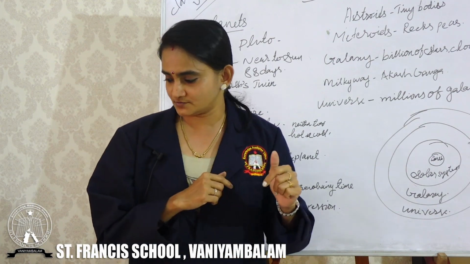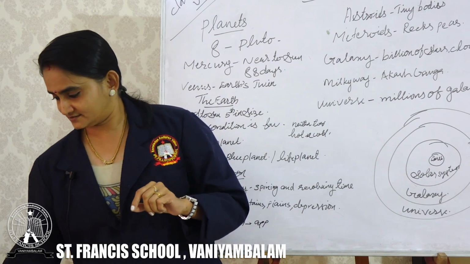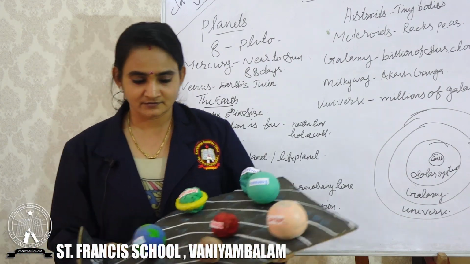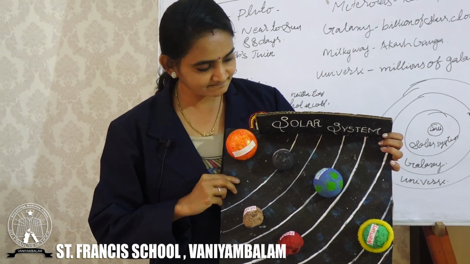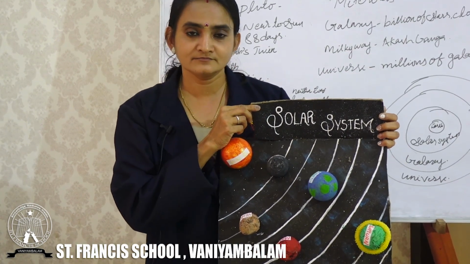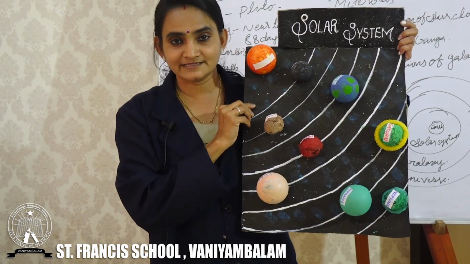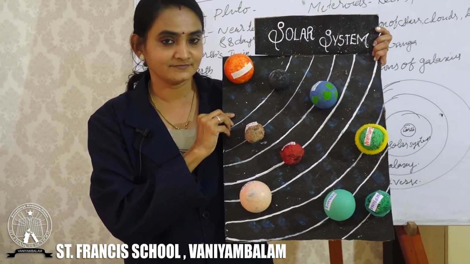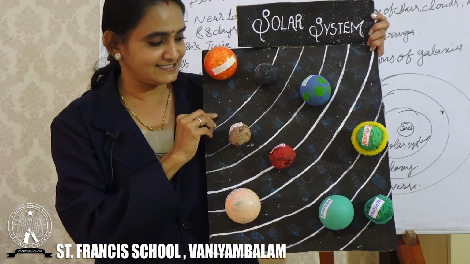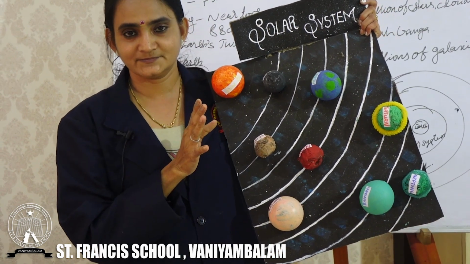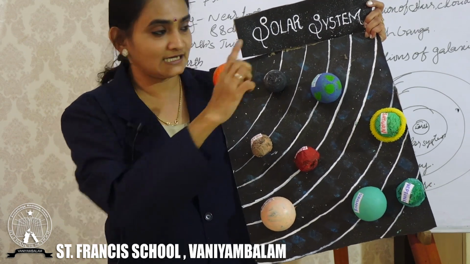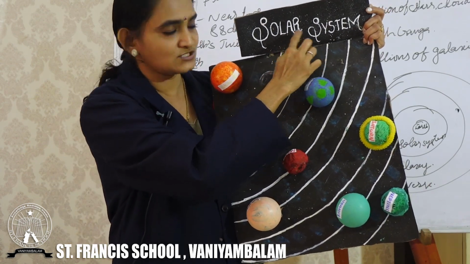Today I will show you something. It is a little interesting. Can you see something here? What is this? Yes, it is a model of our solar system. You can see it is written here: solar system.